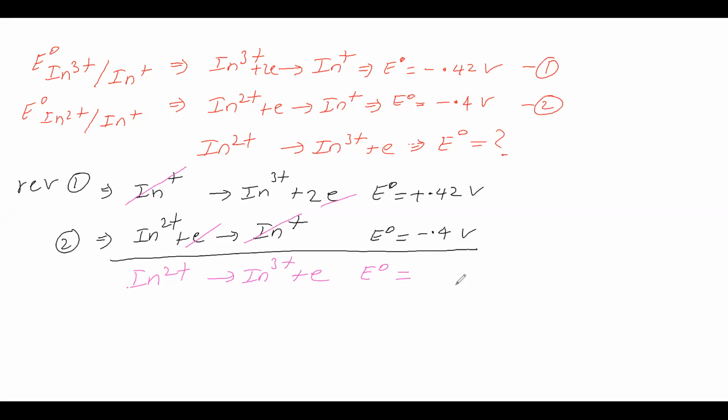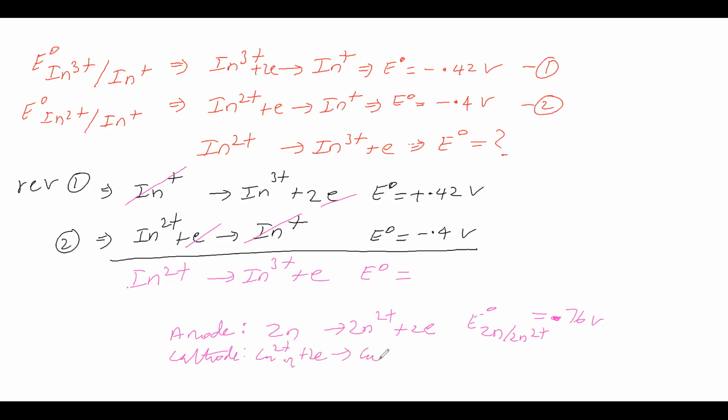Then you may be asking a question, because we have seen the question. Suppose we are taking an anodic process. What is the anodic process? Zinc is giving Zn2 plus and 2 electrons, for this the standard oxidation potential of zinc bar Zn2 plus is 0.76 volt. Then the cathodic process: Cu2 plus aqueous plus 2 electrons gives Cu. For this E naught of Cu2 plus bar Cu is plus 0.34 volt.